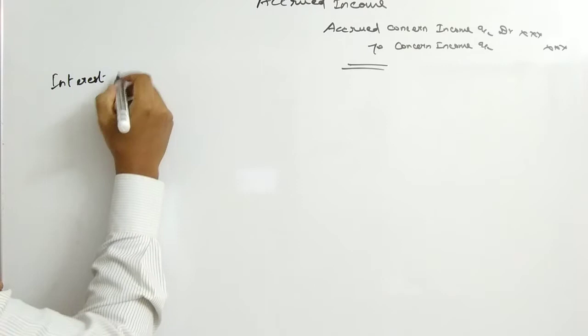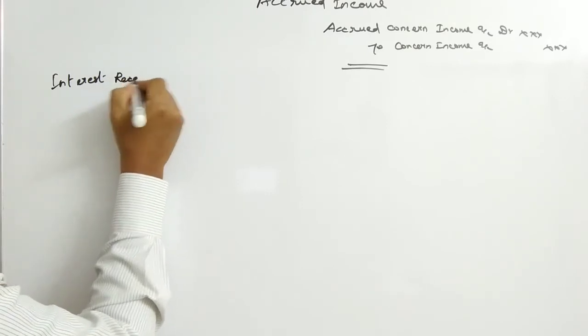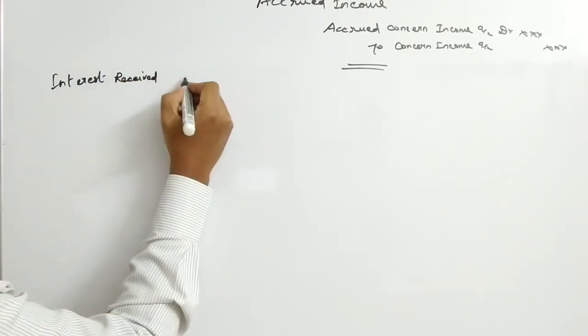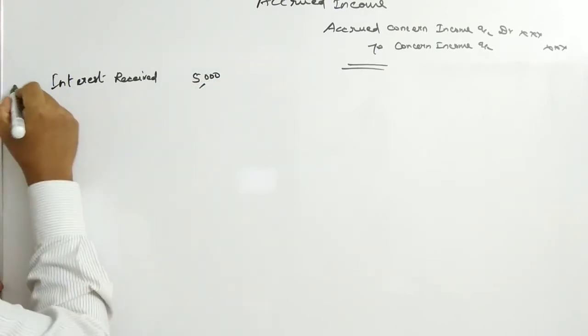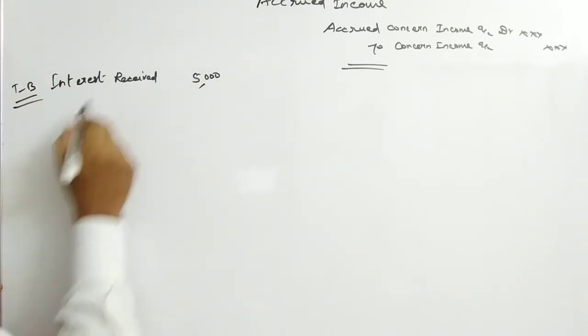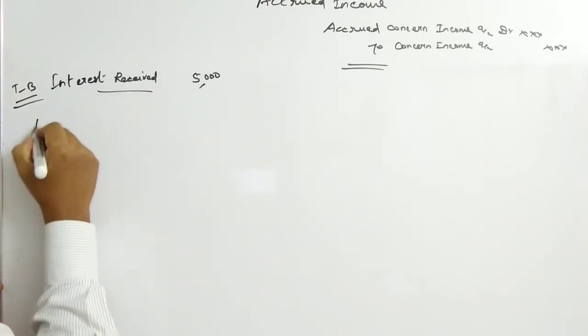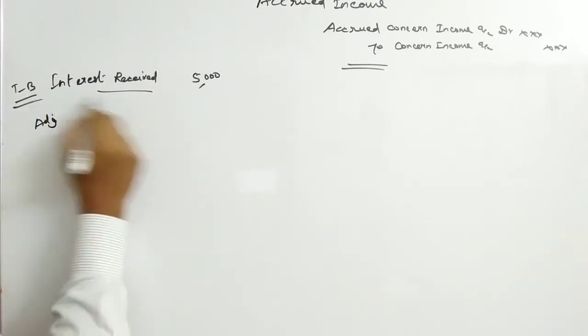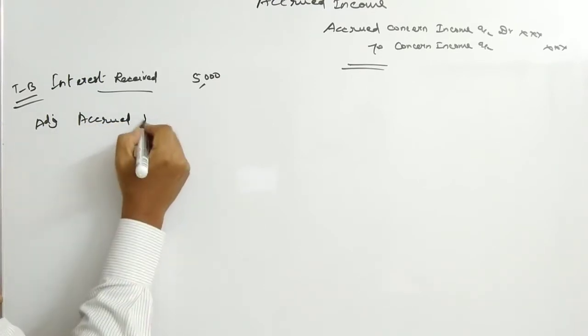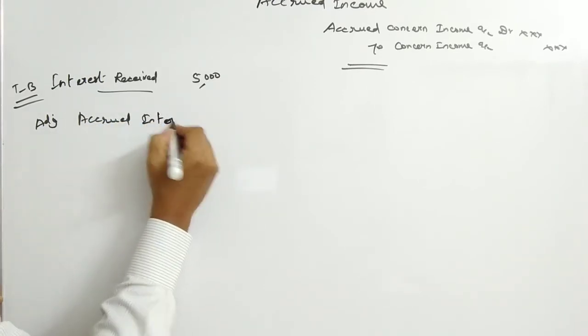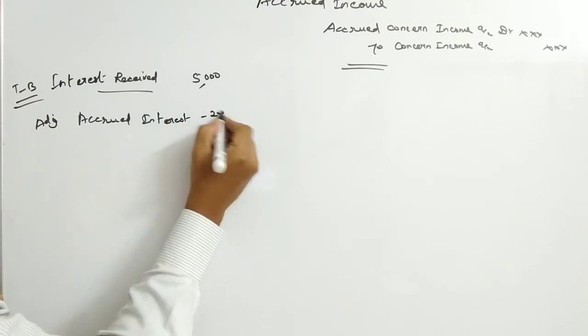Interest received 5,000. This is the trial balance ledger account balance. Then the adjustment would be accrued interest, say 2,000.